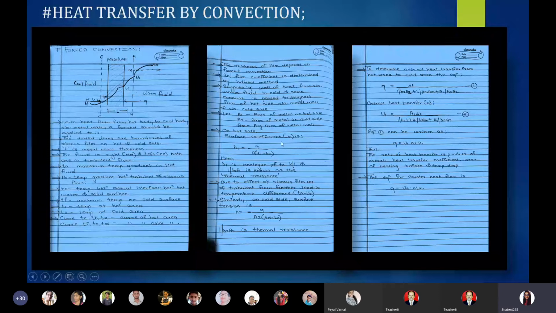So the surface coefficient is directly proportional to the rate of heat transfer and inversely proportional to the area and the temperature difference between the hot area and Tc, which is the actual interface between the hot fluid and the solid surface of the metal wall. Okay, you have got this equation, what it means?